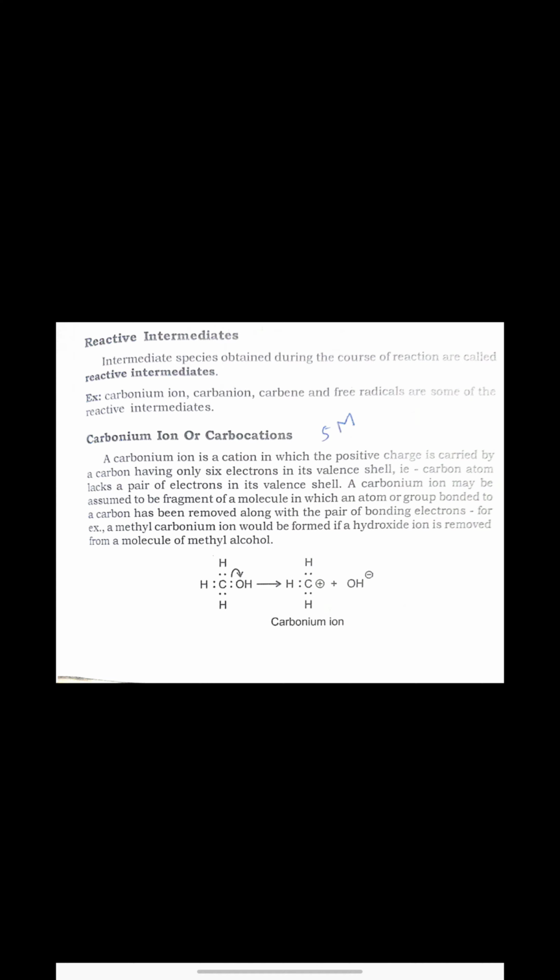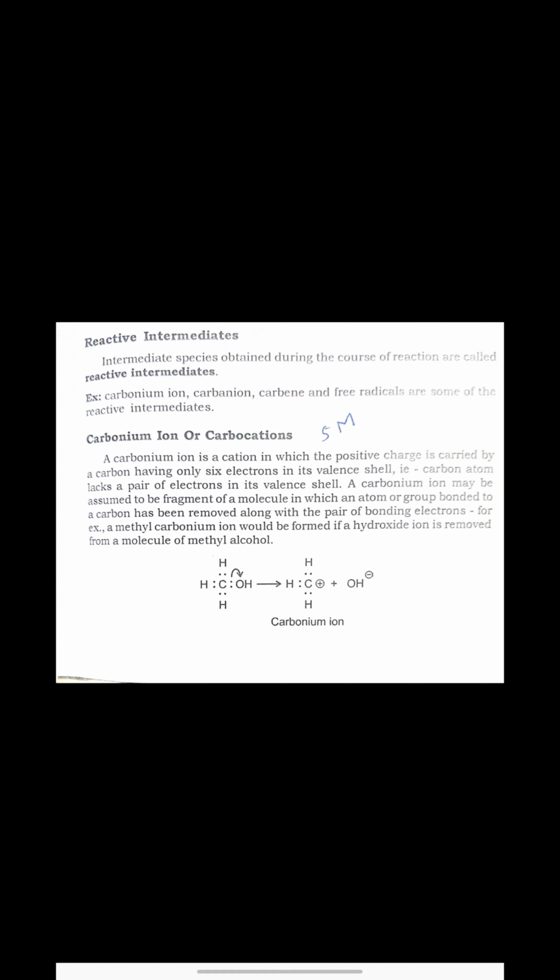Now, the intermediate species which is obtained during the course of reaction is called a reactive intermediate. For example, yesterday we discussed the carbonium ion, then the carbanion. These are the species obtained after heterolytic fission. Then carbene and free radicals are some of the other reactive intermediates. Now we will see all these reactive intermediates one by one.